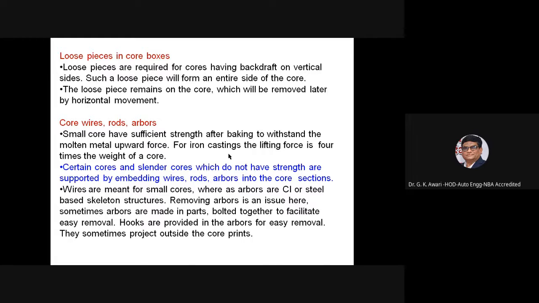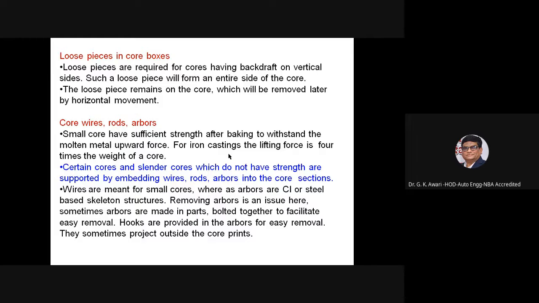Loose pieces in core boxes. Loose pieces are required for cores having a backdraft on the vertical side. Such a loose piece will form an entire side of the core. The loose piece remains on the core and will be removed later by horizontal movement.